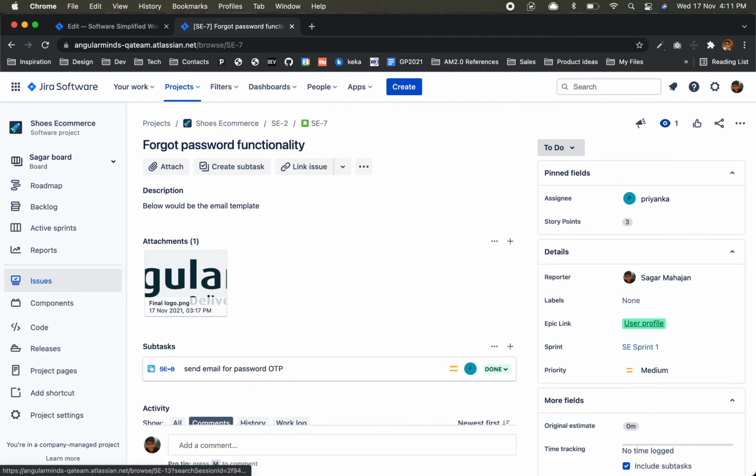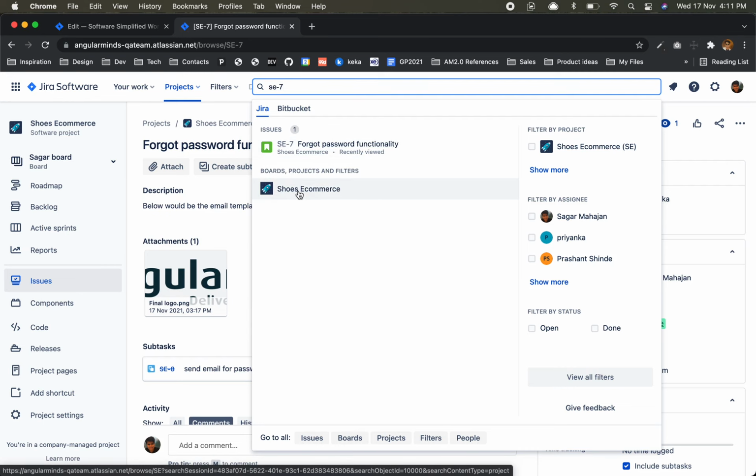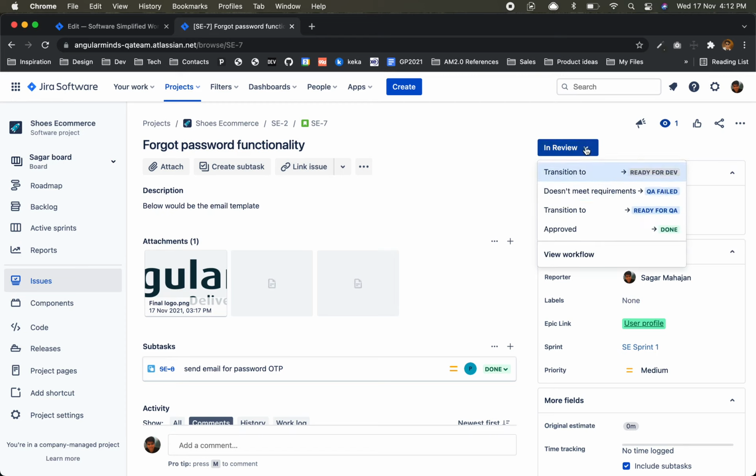I think this is the shortcut for searching, slash, SE-7. So usually when people communicate with this, it is called the issue key or issue number. So this task is done, and for this one also it is in ready for dev. Okay, in progress first, then now it is ready for QA, now it is in review, done.